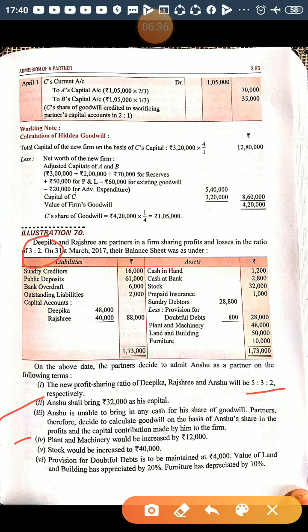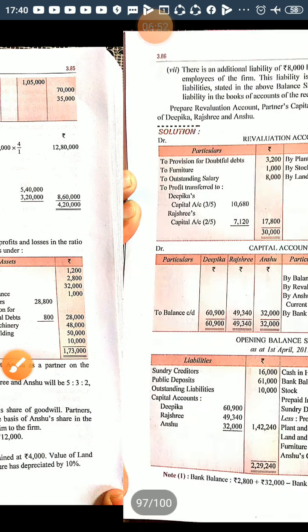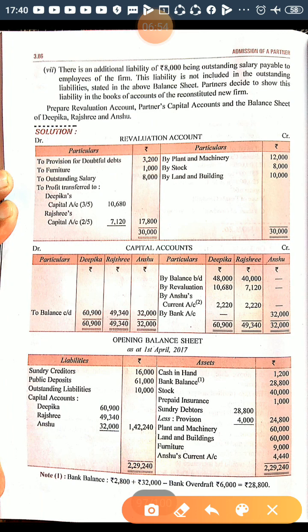Stock would be increased to 40,000. Provision for doubtful debt is to be maintained at 4,000. Value of land and building has appreciated by 20%. Furniture has depreciated 10%. So many adjustments. And the last one, there is an additional liability of 8,000 being outstanding salary payable to employees of the firm.